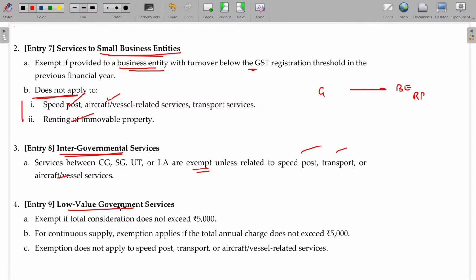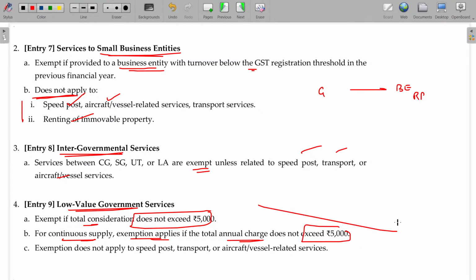Low value government services. If the total consideration is less than 5,000 rupees, and for continuous supply, exemption applies if the total annual charges do not exceed 5,000 rupees. Usually in these cases, the service may be exempted. Annual service means the annual value is less than 5,000 rupees, or for a one-time service, if the one-time service value is less than 5,000, GST is not applicable. Of course, speed post and transport will always be taxable.